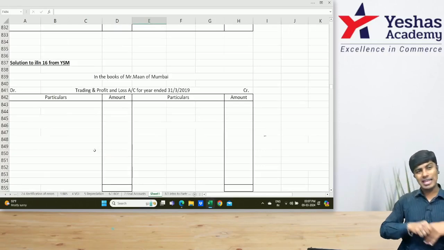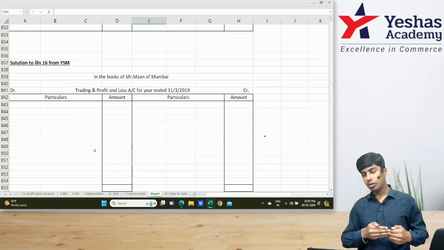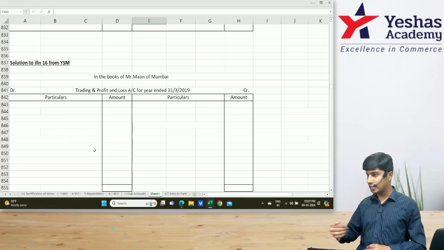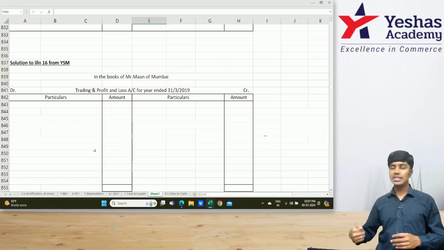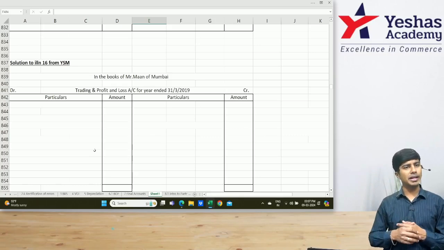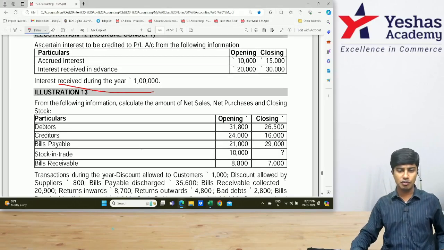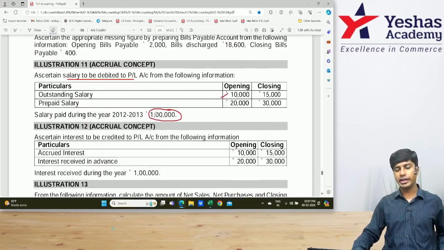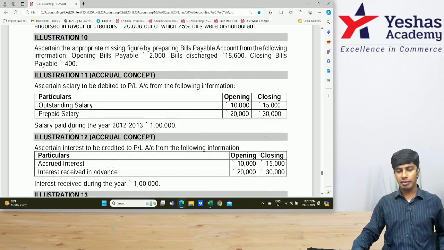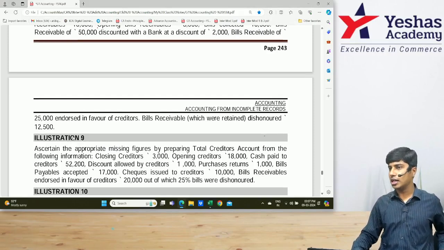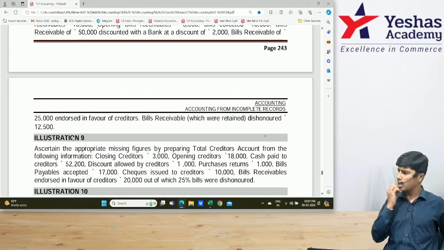They're not as simple as the ones that I did now, but they're not as complicated as the ones that I'm going to do now, 16th one onwards. 16th one onwards, it's slightly more complicated than 13, 14, 15. So the homework will be question number 13, 14, 15. You will try them wholeheartedly. It's going to take you some time. You would have to devote at least an hour and a half, 1 hour minimum, to 13, 14, 15.